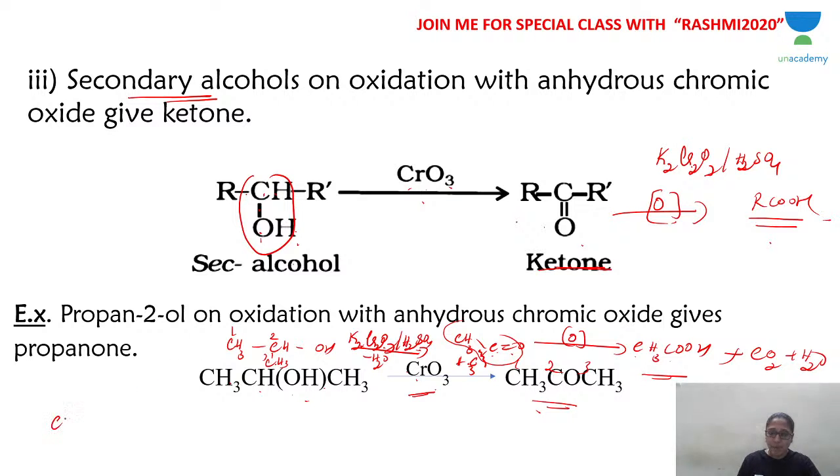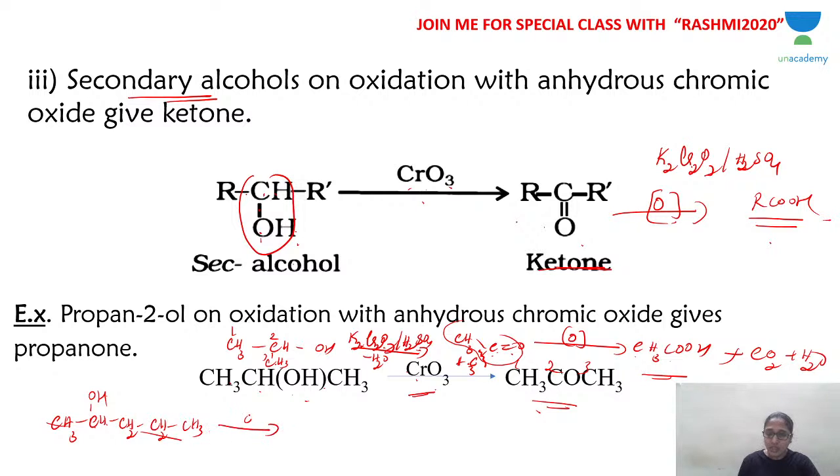Now if you take another example, CH3CHOHCH2CH2CH3, the alkyl chain length is different on the other side. What happens? The bonds between carbon, oxygen and hydrogen are broken and a double bond comes between carbon and oxygen.